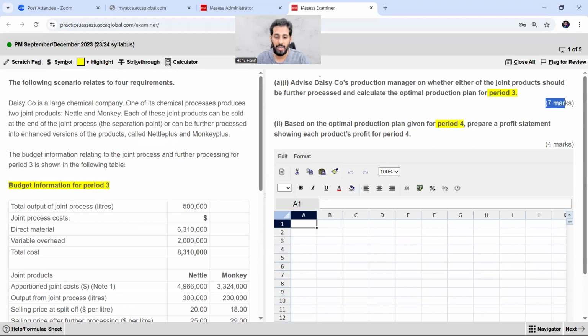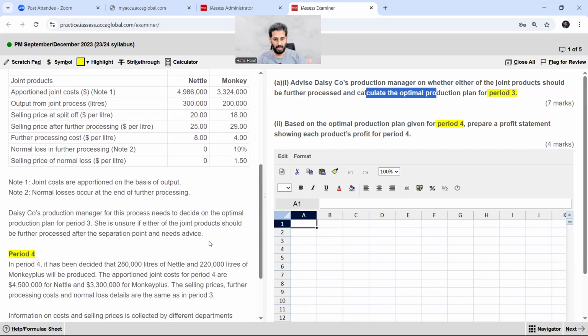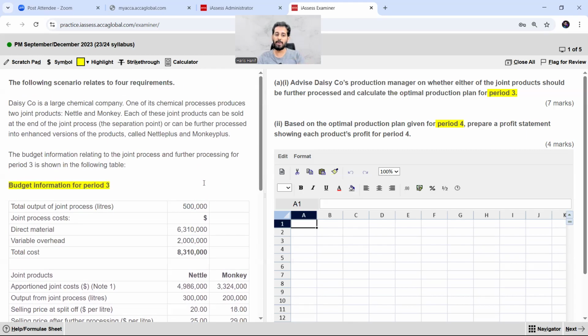Again, I'm reading the requirement. Advise Desi company's production manager whether either of the joint products should be further processed and calculate the optimal production plan for period number 3. Now the question is on the left side of your computer screen, and I want you people who are watching the lectures to pause this video right now and read this information right away, till here at least, so that we will be able to discuss this question. My advice, pause this video and read this entire scenario right now.